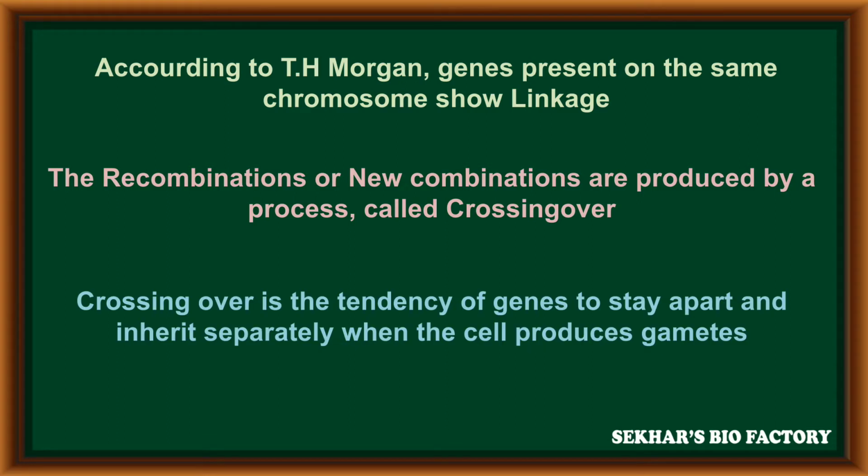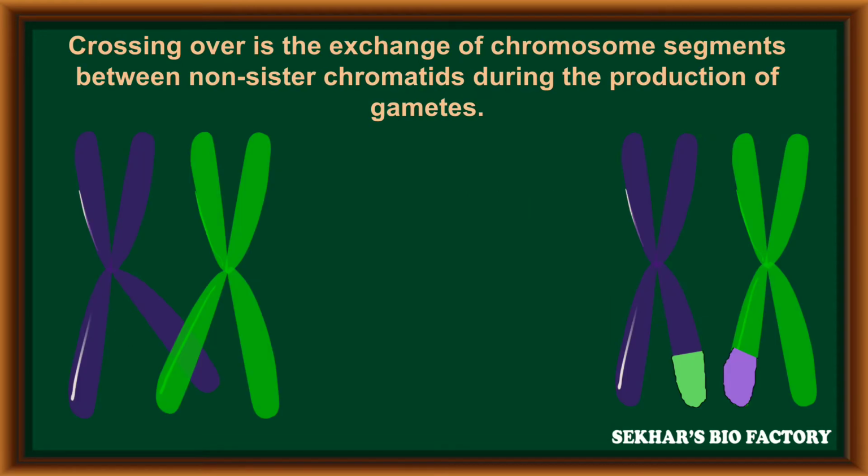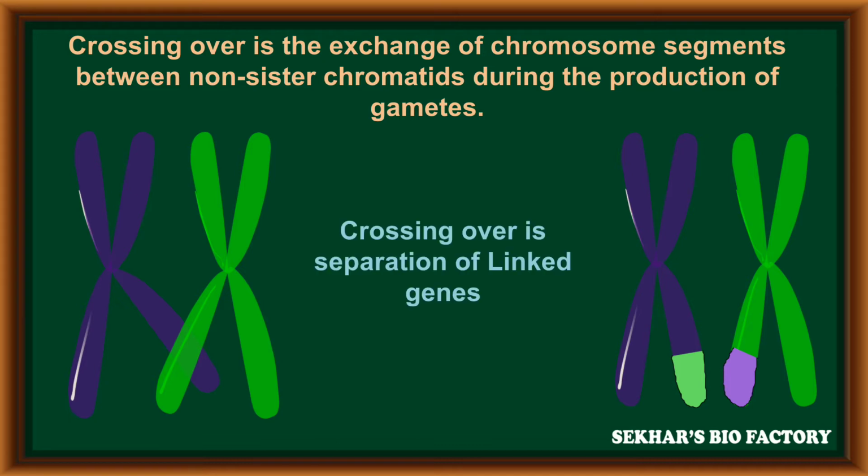In crossing over, it is the tendency of genes to stay apart and inherit separately when the cell produces gametes at the time of sexual reproduction. Crossing over is the process of exchange of chromosomal segments between non-sister chromatids during the production of gametes. Especially, crossing over is a separation of linked genes.